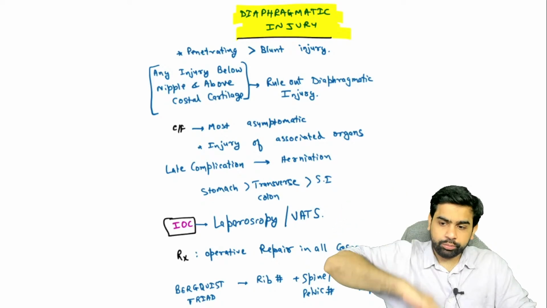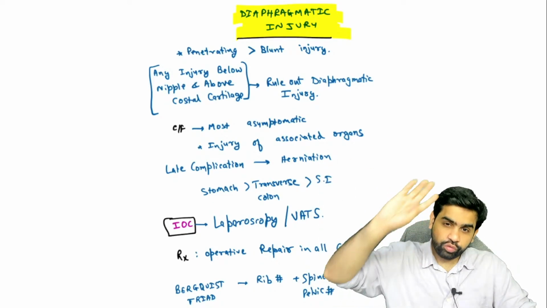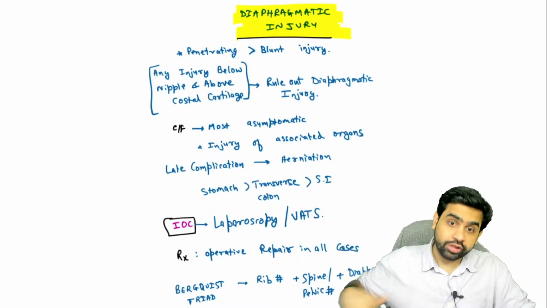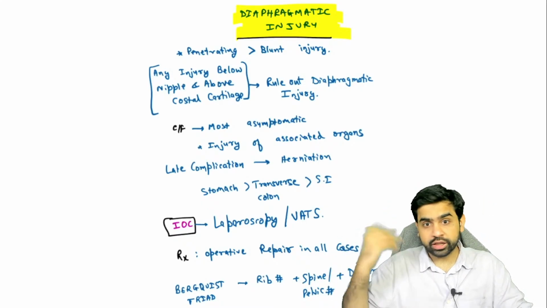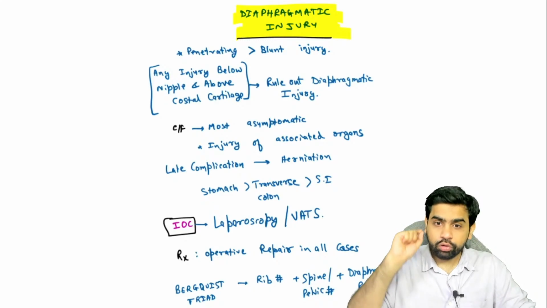So patients will come to you, let's say after 10 years or 8 years or so, and they will give the history. It's a long time back, there was a stab injury, I had gone to the hospital, nothing was done. You understand my point? So always and always and always you have to repair it.